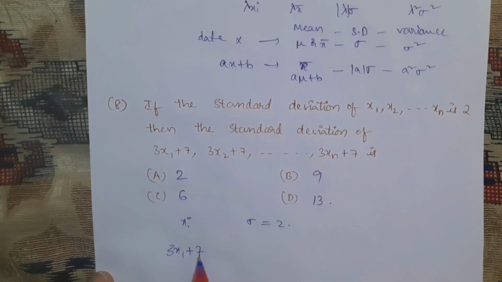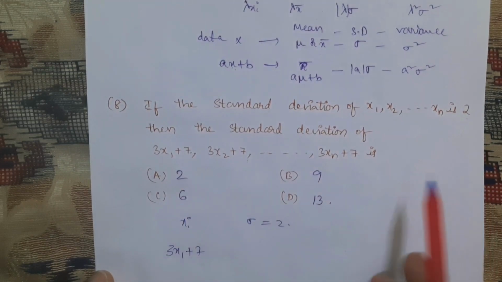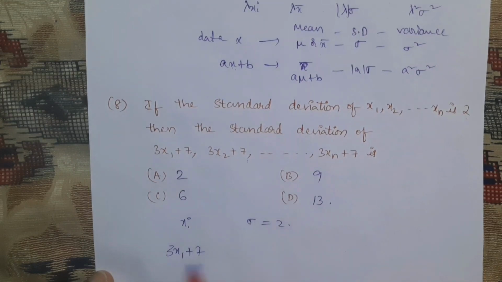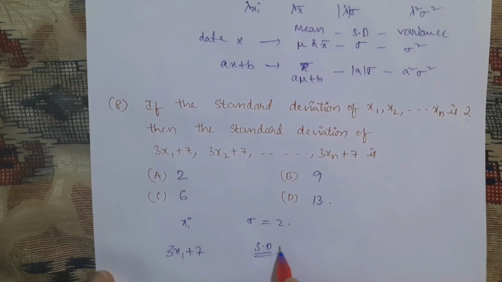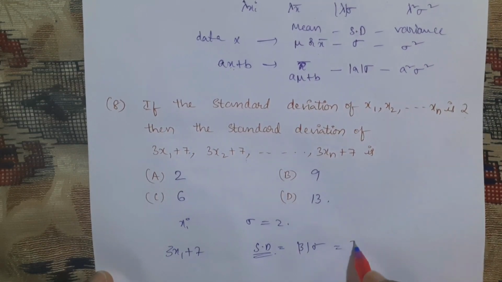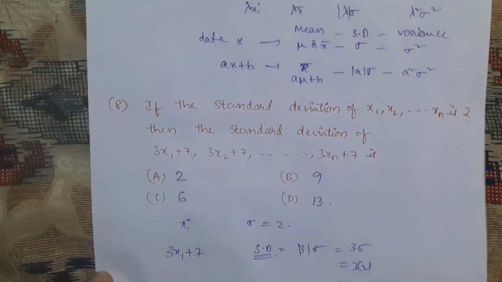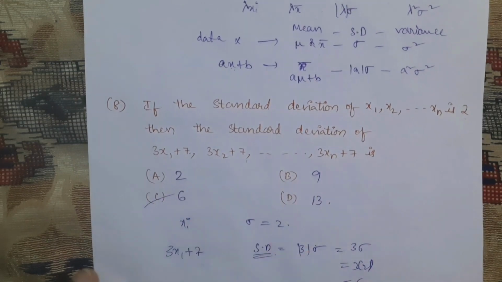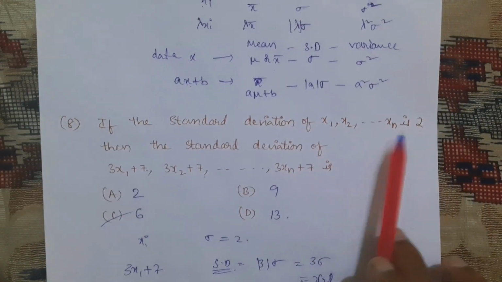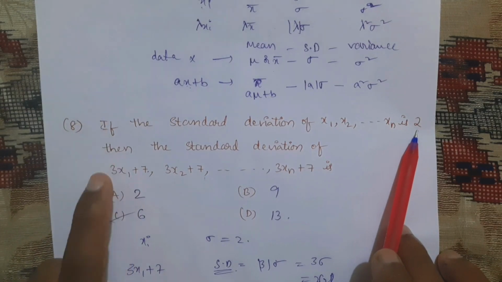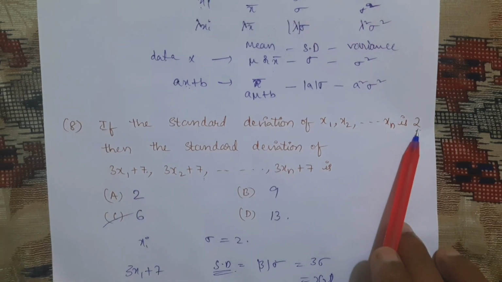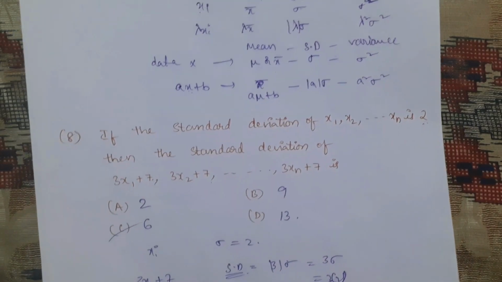3x1 plus 7. Adding a constant 7 doesn't matter for standard deviation, but they are multiplying with 3. So the final standard deviation will become modulus of 3 into this sigma, which is nothing but 3 sigma, nothing but 3 into 2, which is equal to 6. Okay, directly by seeing that question, within seconds we can tell the answer, as it is multiplying with 3, 3 twos are 6. If they are multiplying with minus 3, then also it will become 6 only. Okay, this is about question number 8.